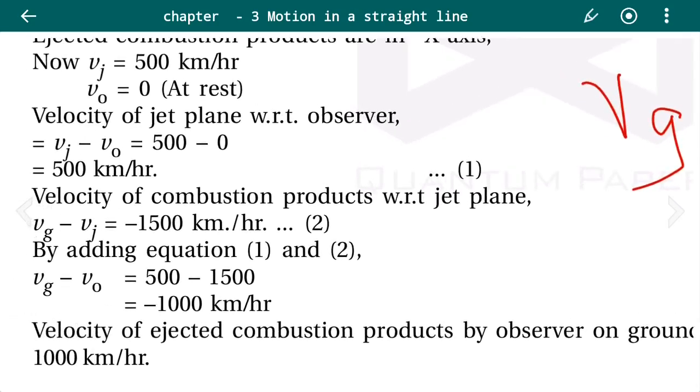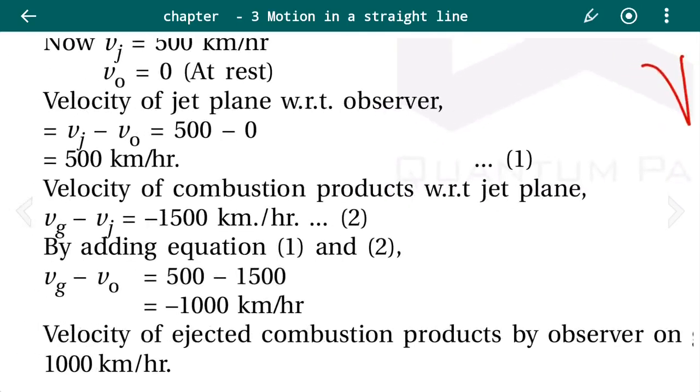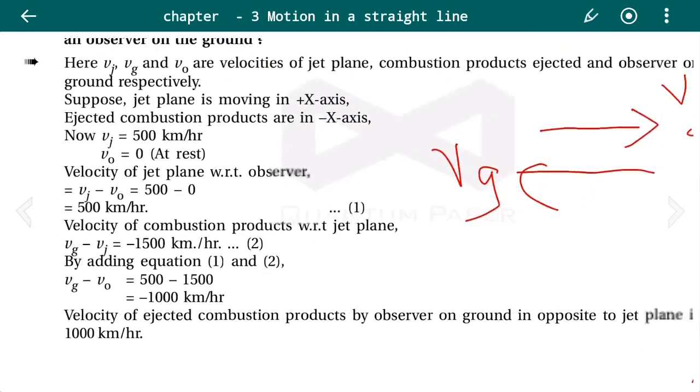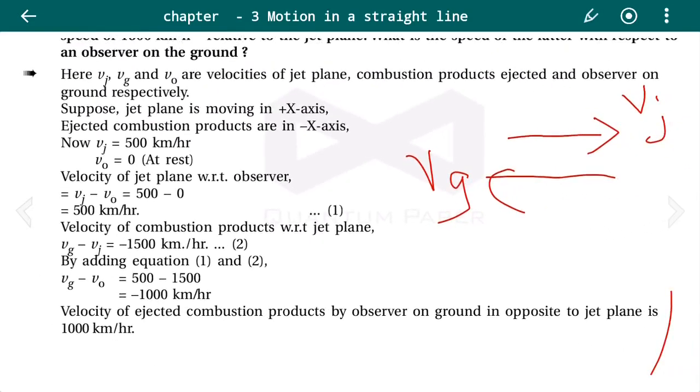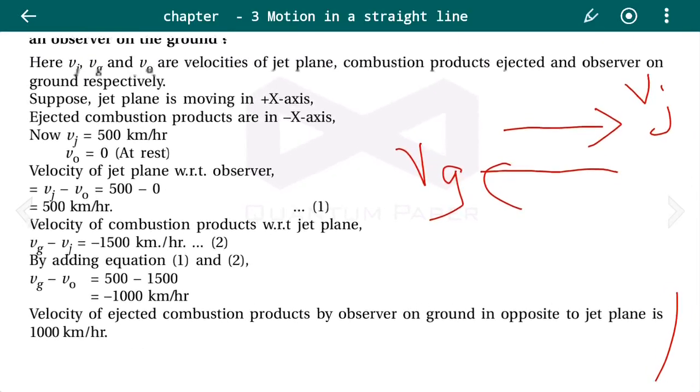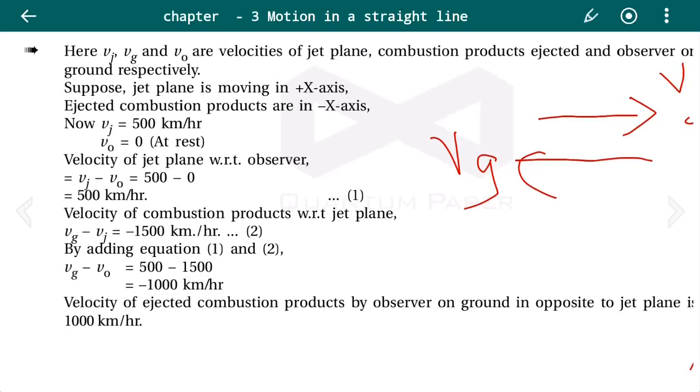Now see, we have equation 1, the velocity of the jet plane with respect to the observer, and by equation 2 we got the velocity of the combustion gas with respect to the jet plane. What we need to find is the velocity of the combustion gas with respect to the observer. We can get that from equations 1 and 2.